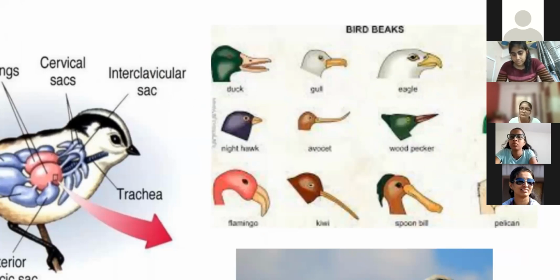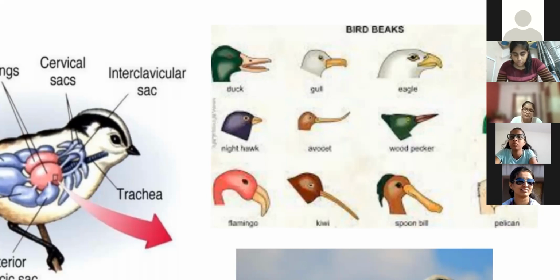No other organism, insect or others are different, but with a huge body, only birds can fly. Why? Because the bird's body is created in such a way that all parts create very less body weight.